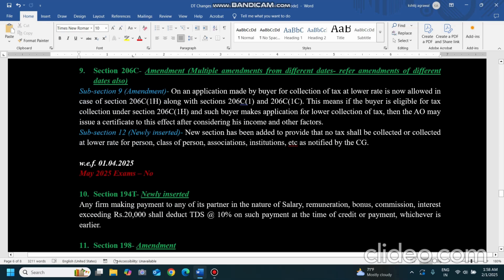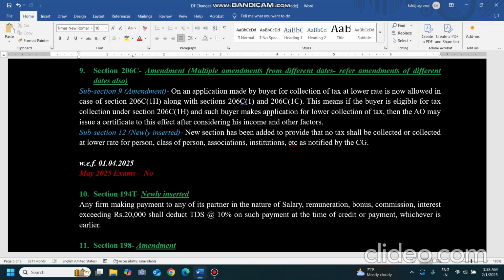First change is from 1st October 2024. Subsection 9 of 206C is being amended, and some new subsection is also inserted. On an application made by the buyer for collection of tax, this is basically tax collection at source. Any application made by the buyer for collection of tax at a lower rate is now allowed in case of section 206C(1H).